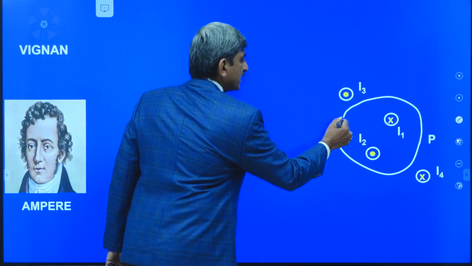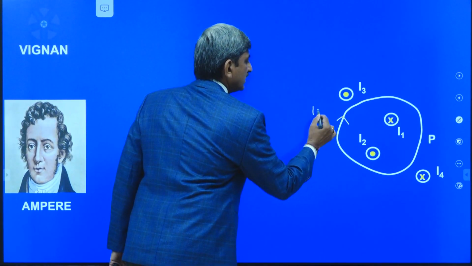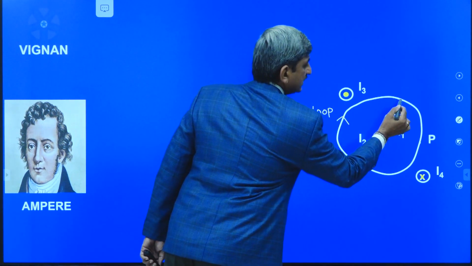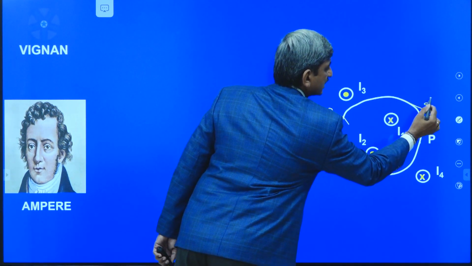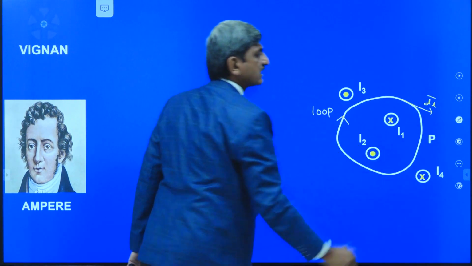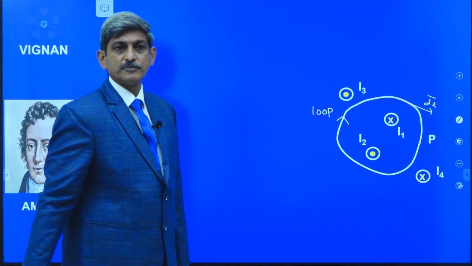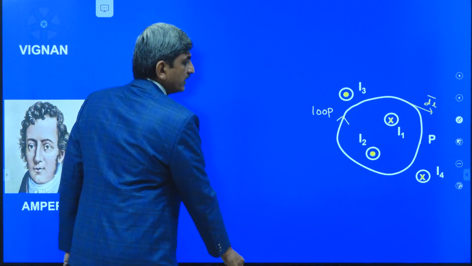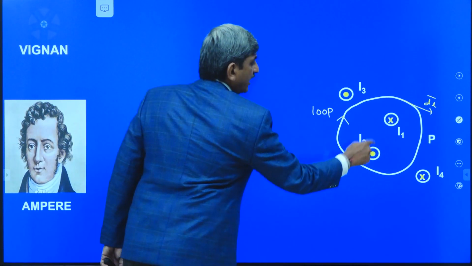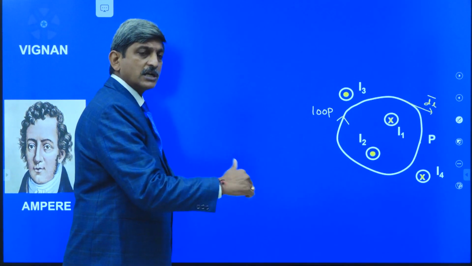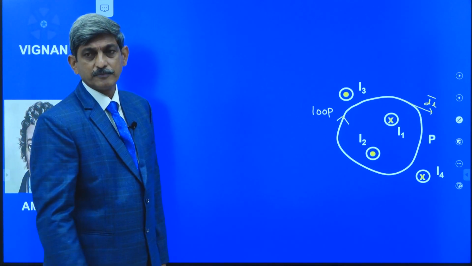Suppose this is the loop, which is in the clockwise direction. This is dl bar, which is along the tangent to the path and in the direction of the loop. Now, among the currents I1, I2, I3 and I4, two currents are entering into the board and two currents are coming out of the board.